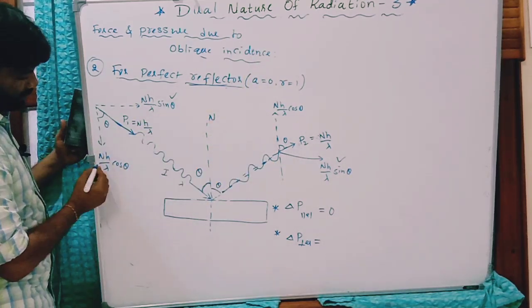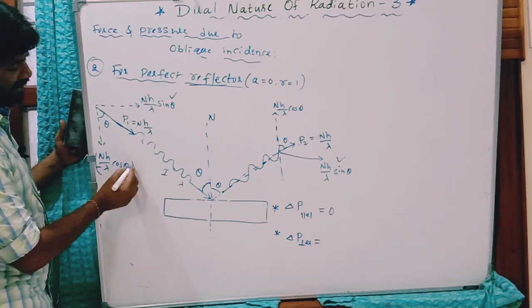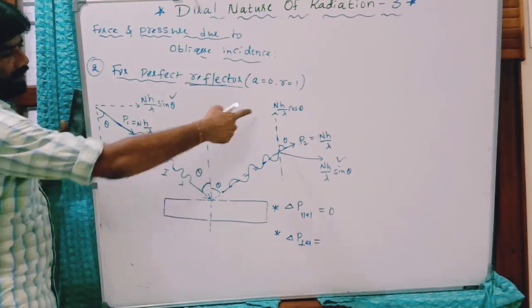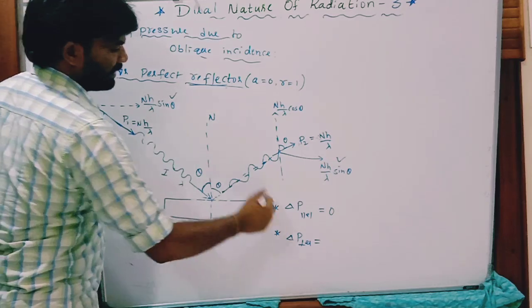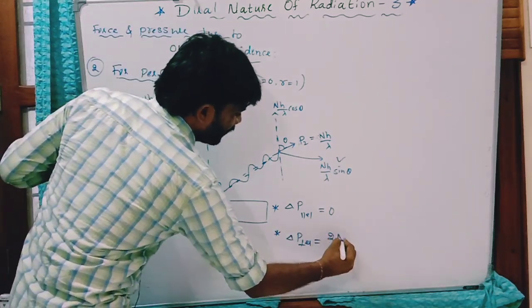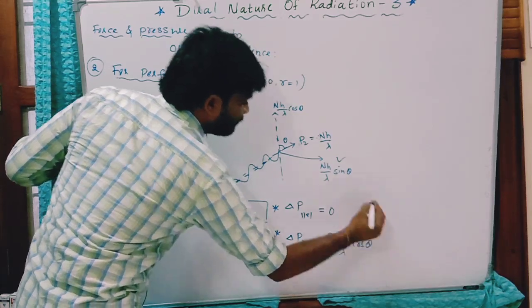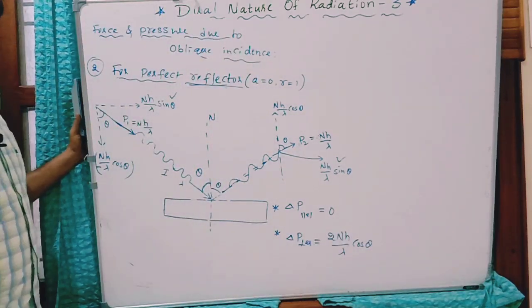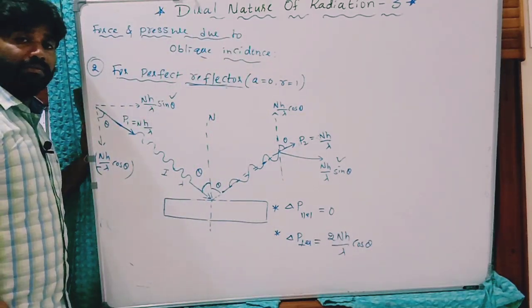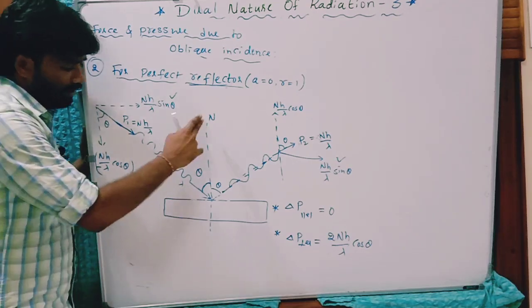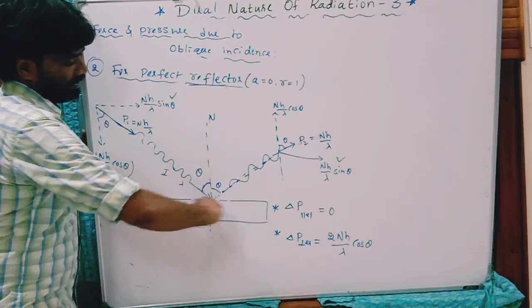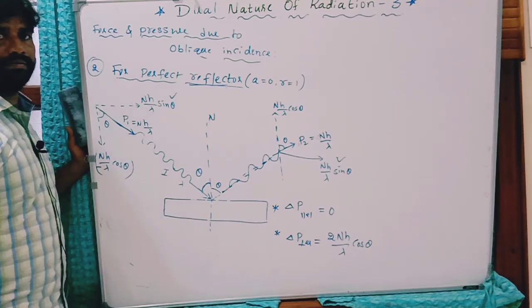Let us take this as minus. The difference of these two, final momentum minus initial momentum, gives 2nh by lambda cos theta. That is the change in momentum of photons perpendicular to this surface of the reflector.